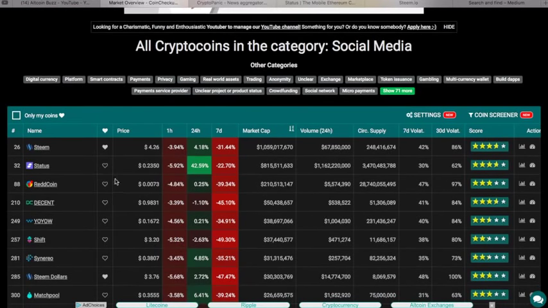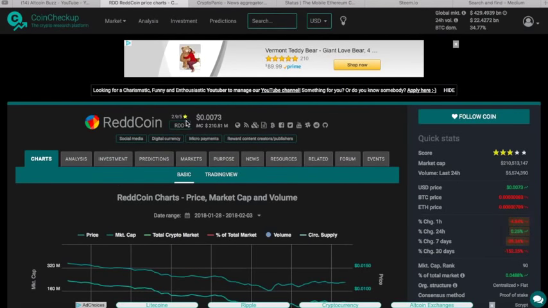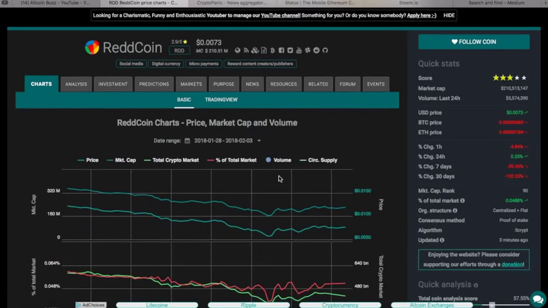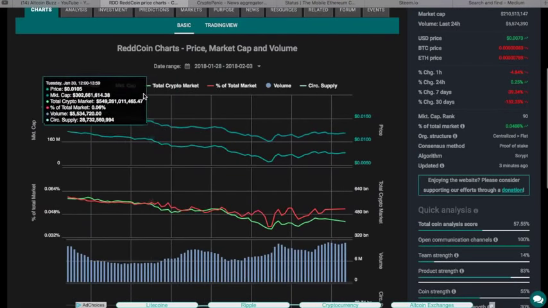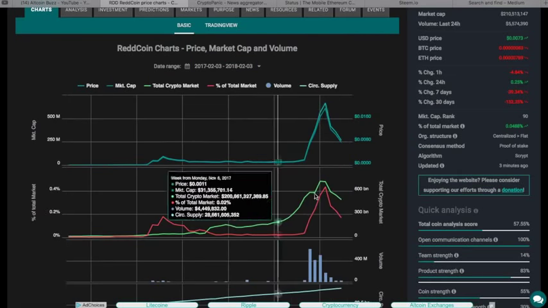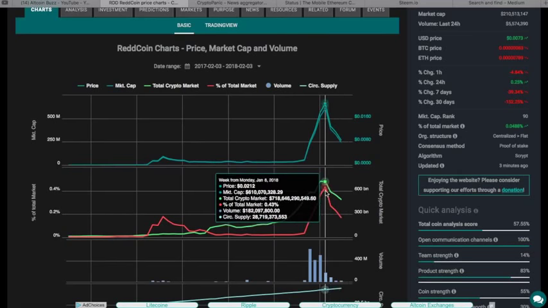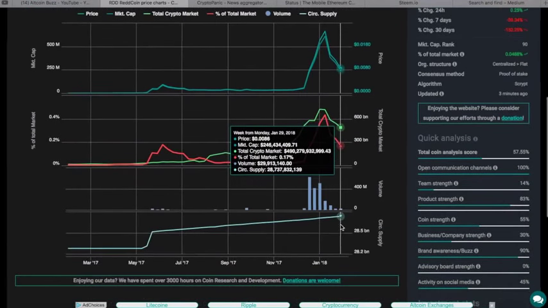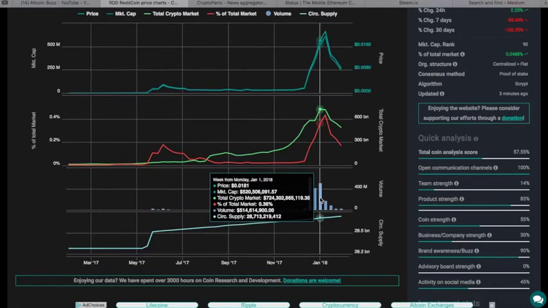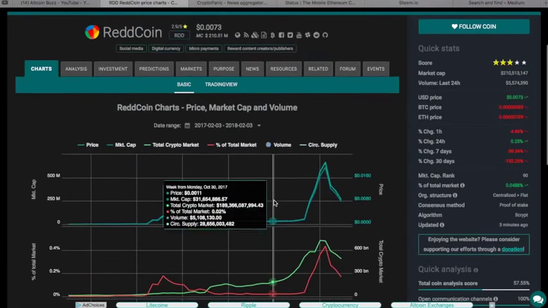Okay, last one, Reddcoin. And we're going to fly through this one quick. Reddcoin gets a 2.9 out of 5. A better rating. Let's look down through here. Did it do the same thing for the year as the market in general? Yes, except you see this, there's a little divergence. It had a sharper spike on this. Everything had increasing volume over this. We've got an increasing circulating supply.